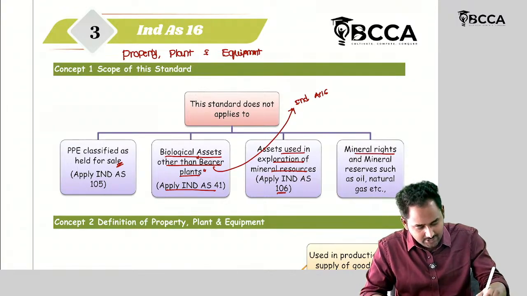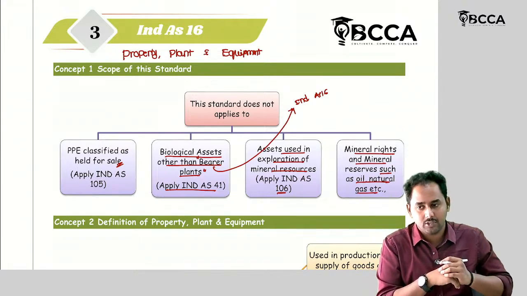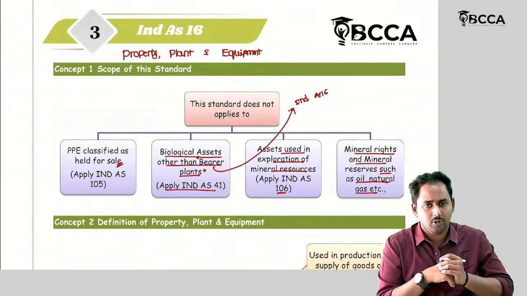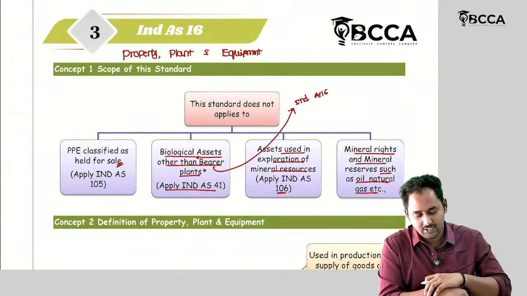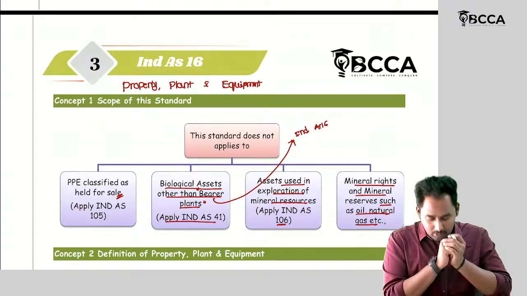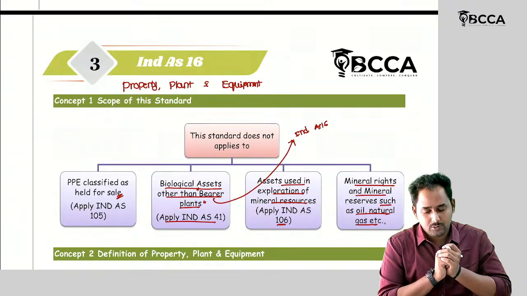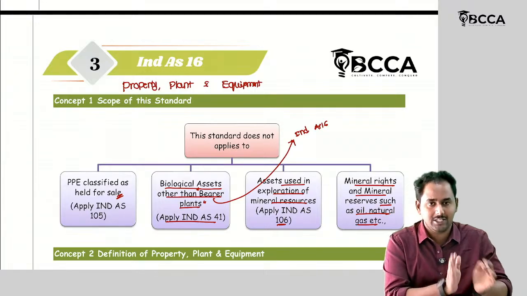Then, mineral rights and mineral reserves such as oil and natural gas. All these assets are valued depending on the industry rules. They are following the industry rules. There are no specific rules given in the standards. Then, these are the non-applicabilities. So what is Ind AS 16 saying? Ind AS 16 is not applicable to all these assets.